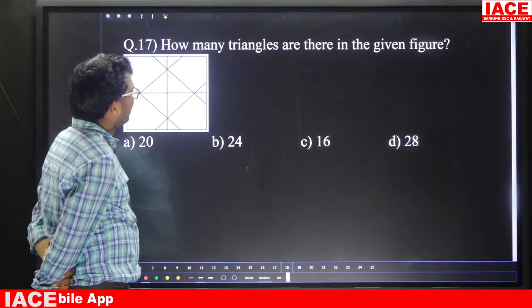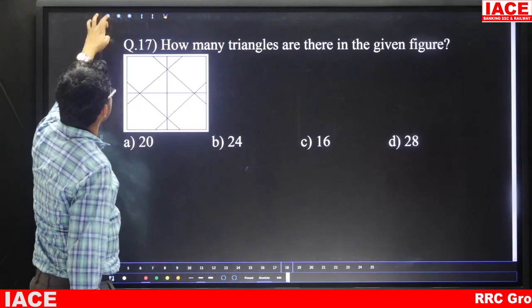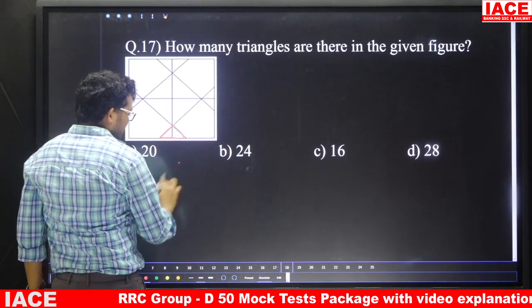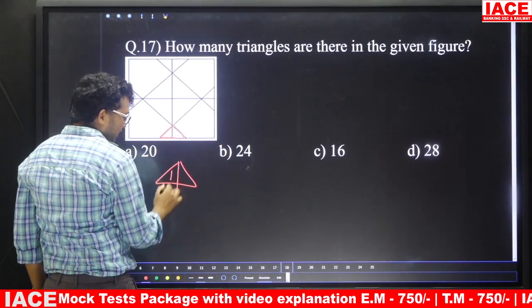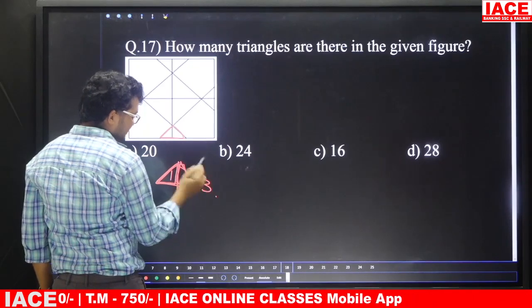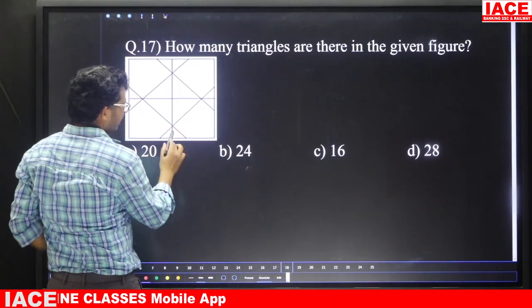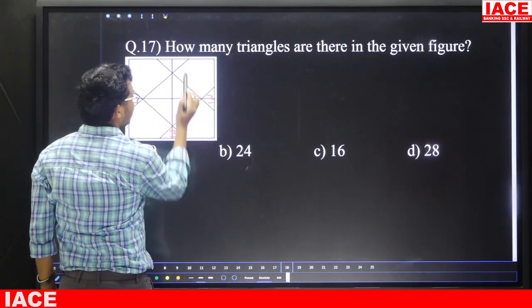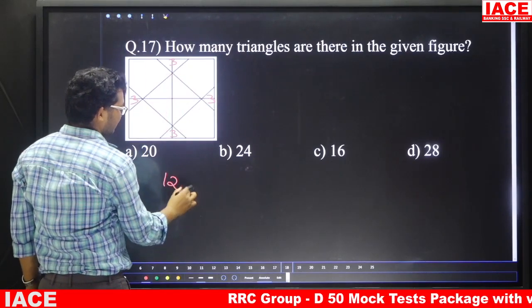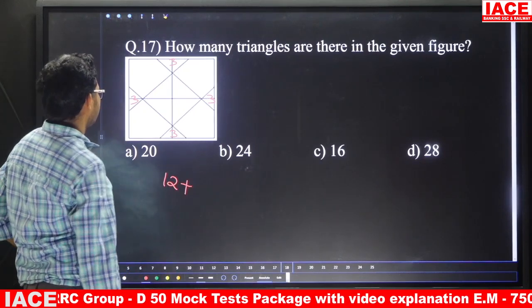Question number 17. How many triangles are there in the given figure? Suppose friends take here this shape, consider it first. If you are going to consider this shape, how many triangles are there? 1, next 2, next 1 and 2 combination is 1. That means here 3. That means for this shape 3, and here 3, here also 3, here also 3, here also 3. That means total here 12, plus next.